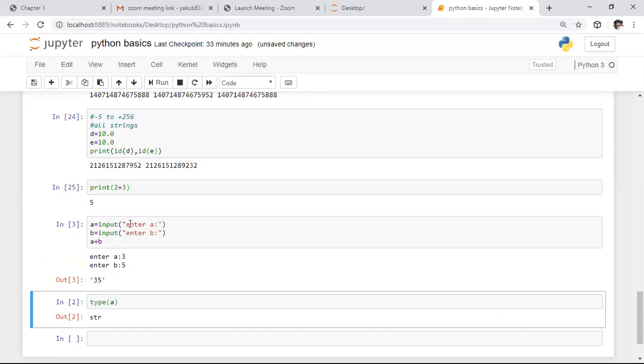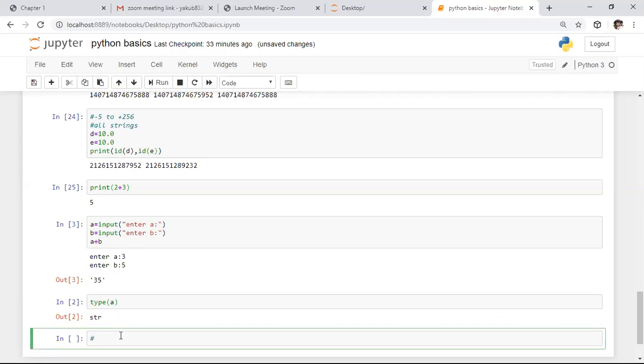In order to convert the string data type into an integer, we need to apply typecasting functions. In order to convert one data type into another data type, we need to use a typecasting function. Typecasting is nothing but the process of converting one data type into another data type.